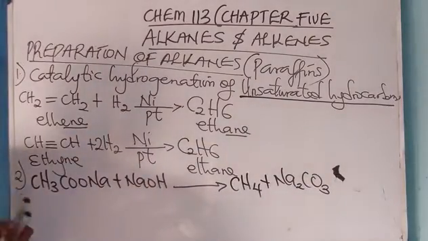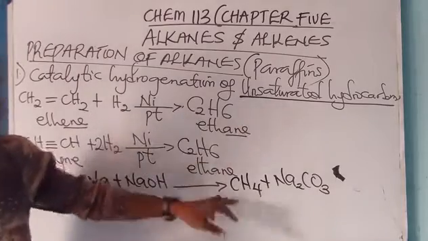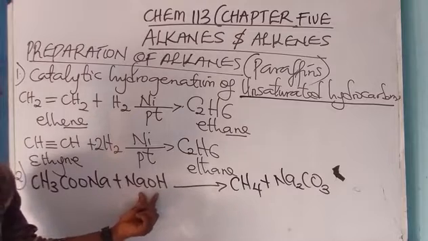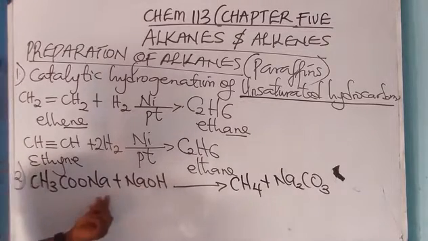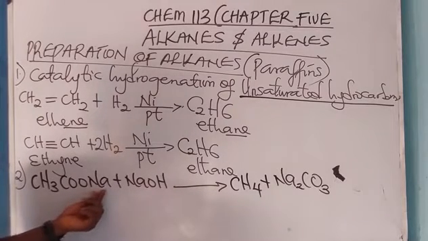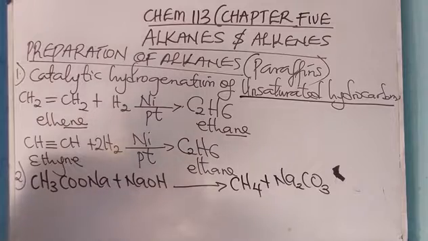Which means that an alkane called methane can be prepared from reacting an alkali, it could be sodium hydroxide or potassium hydroxide, with sodium acetate or potassium acetate, as the case may be.